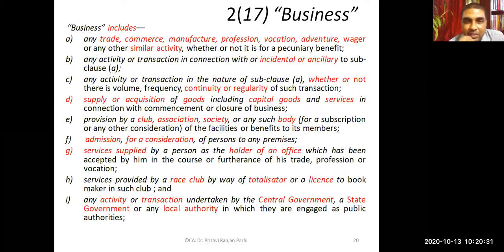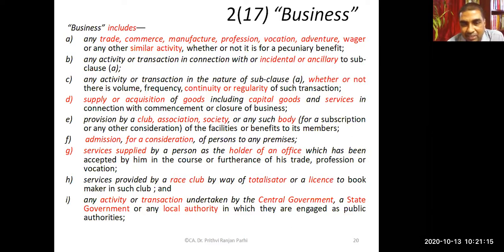Frequency and continuity don't matter. Irrespective of the volume, frequency, continuity, or regularity, the transaction can be referred to as business. Supply or acquisition of goods, including capital goods, and services are a part of business. Provisions made by a club, association, society, or body are also included in business. Admission for consideration is regarded as business. Services supplied by the holder of an office are business. Services provided by a race club by way of totalizer or licensed bookmaker are also business.